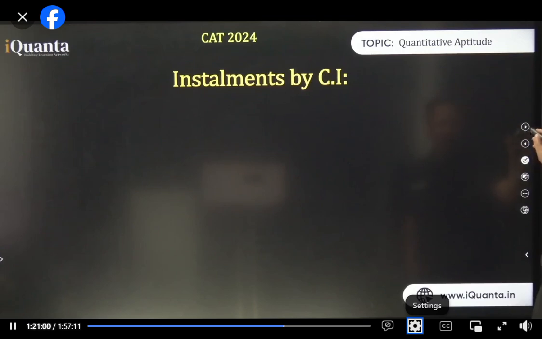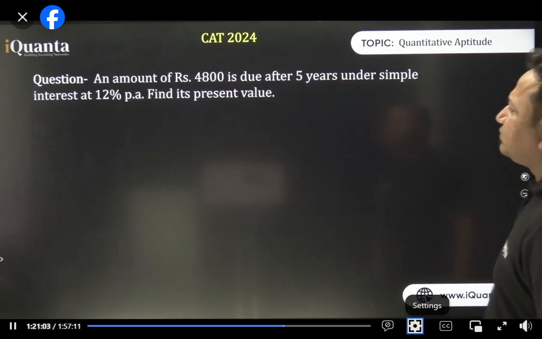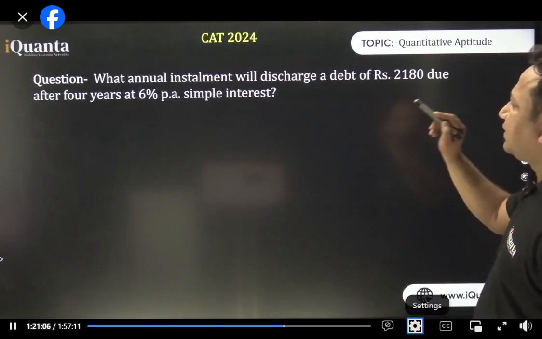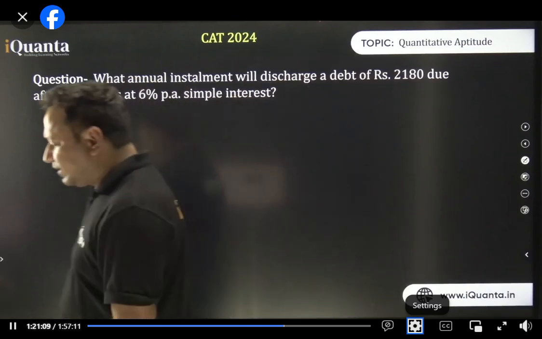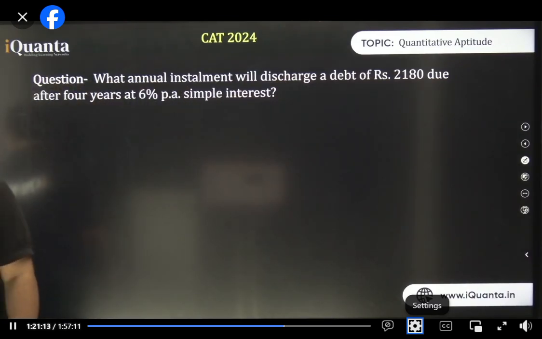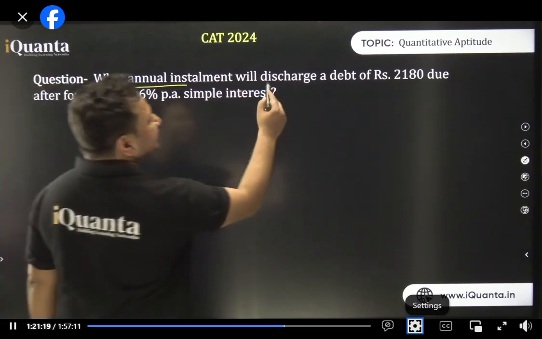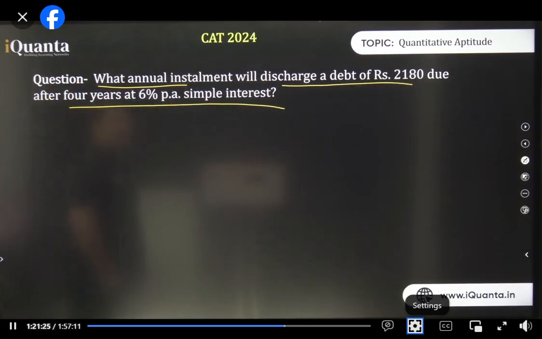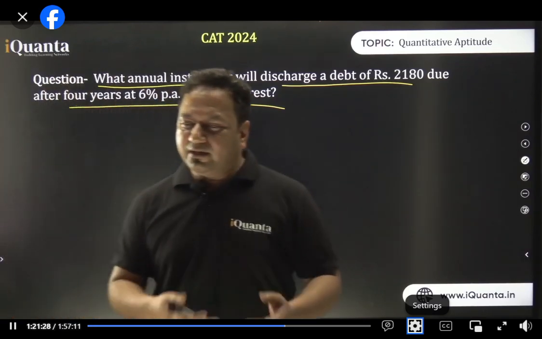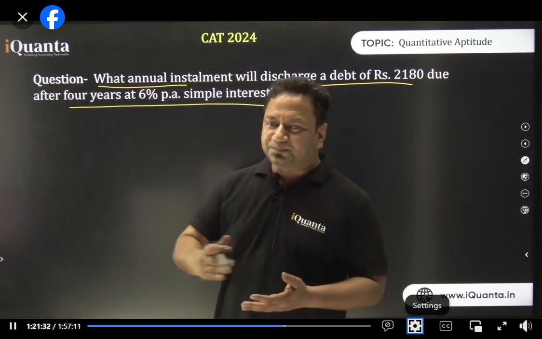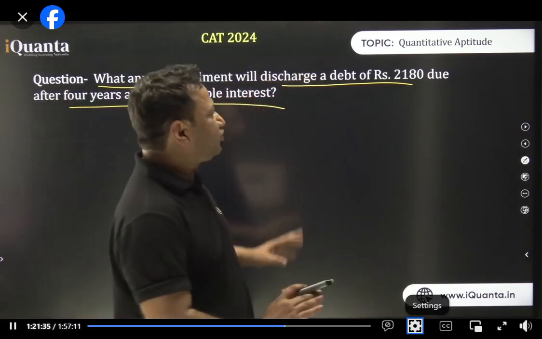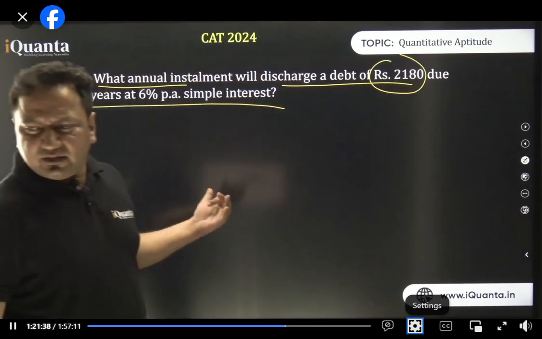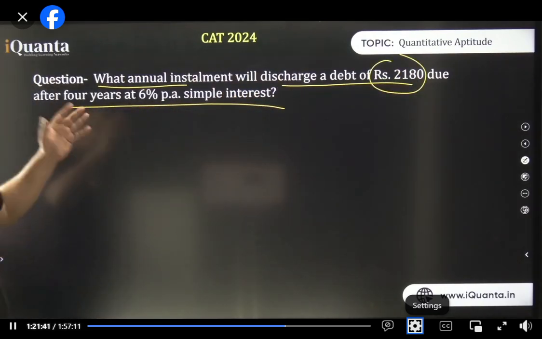Let's do the questions, then only it will be a better way to understand. Let's solve this question first of all, and automatically the concept will be known to you. Okay. So what annual installment will discharge a debt of 2180 due after 4 years at 6% per annum simple interest? See, so what is happening? Installments are equal. So every year we are giving some installment, and how much should we give so that this debt is discharged? With the question, it will be easy to understand the concept.